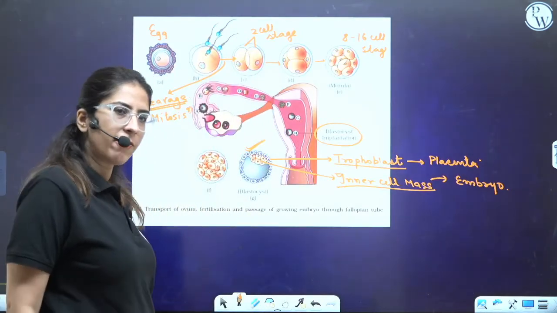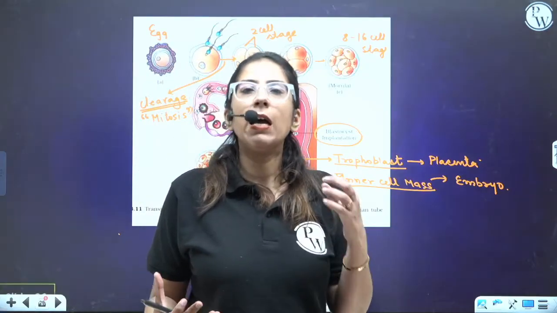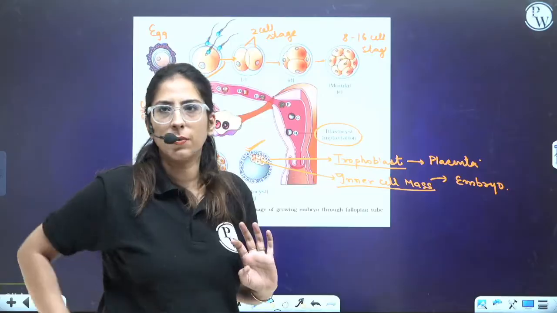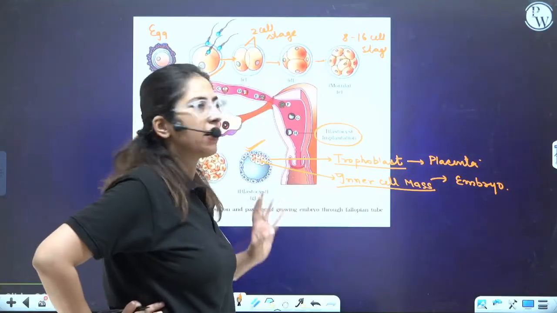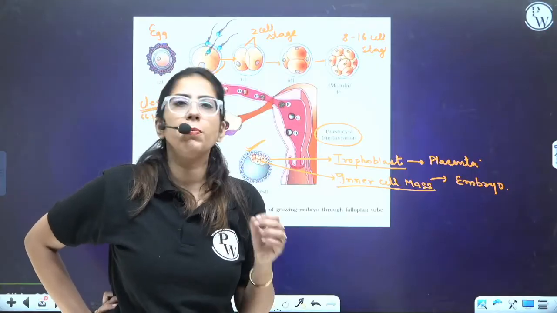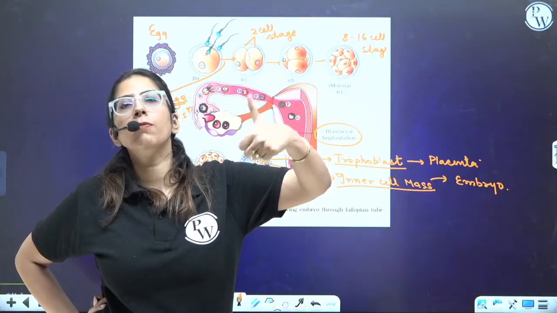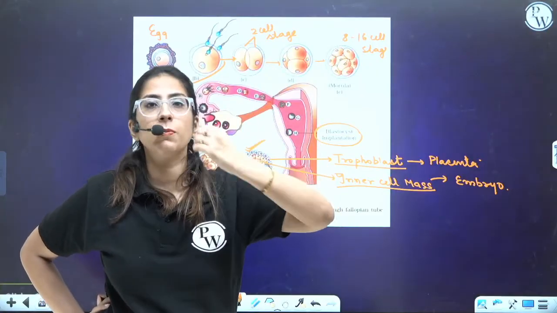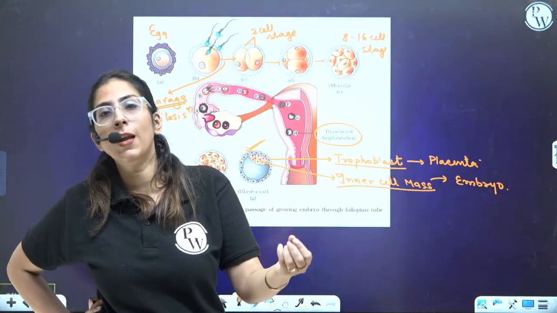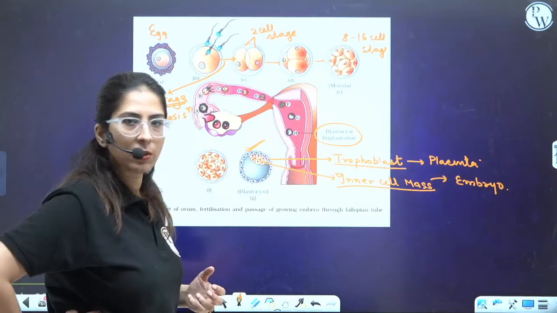Done? Clear, everyone? Ultimately, they will implant at 5 to 7 days. Implantation occurs, and the baby will develop for 9 months. The next stage will be gastrulation, where the 3 germ layers will be formed: ectoderm, endoderm, and mesoderm. Ectoderm forms various structures like the nervous system and the skin, the outermost structures. Mesoderm means blood. Endoderm means your gut, your liver, your kidney; they will be formed.